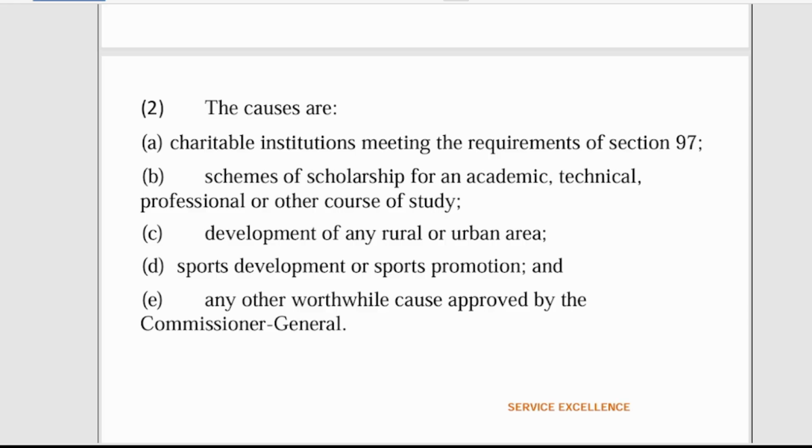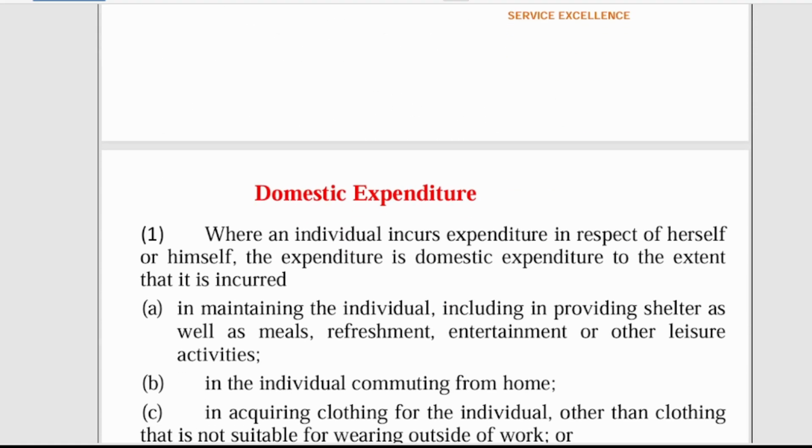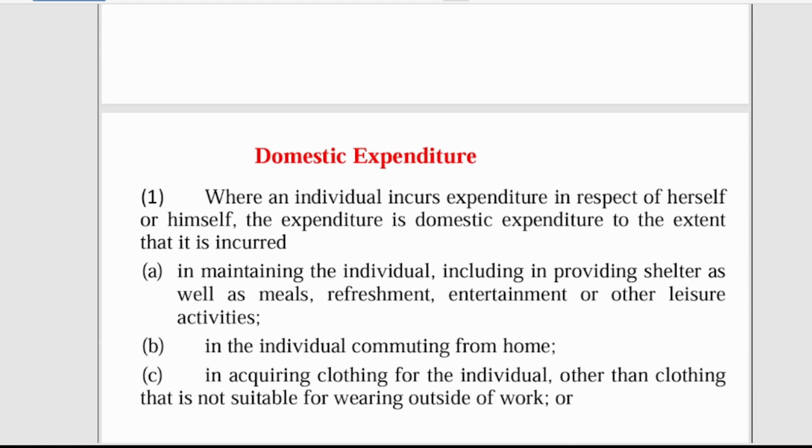So we have these causes: charitable institutions meeting the requirements of Section 97, schemes of scholarship for academic, technical, professional, and other courses of study, development of any rural or urban areas, sports development and sports promotion, and any other worthwhile cause approved by the Commissioner General. So the fact that you have made a donation doesn't mean that you are going to be allowed to deduct it. No, you must go through the process for it to be approved by the Commissioner General.